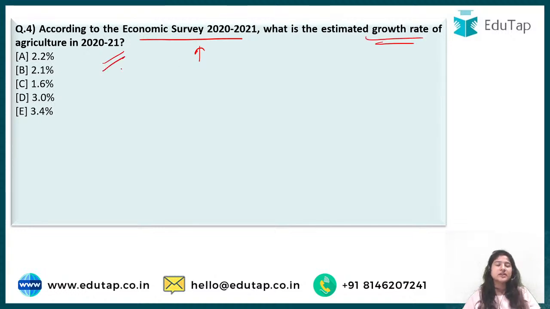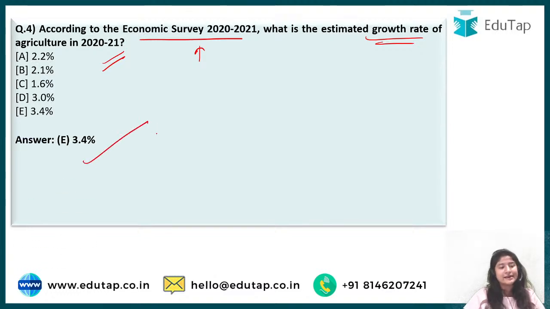See, every survey would have its own framework for the estimation, and estimation is just a guess depending on whatever criteria that particular survey follows. Here it is talking about the economic survey, and Supriya comes up first to say that the answer of 4 is E. Then comes Nilesh, who says E, and Swati also says E. So these are the top 3 comments, and yes, 3.4 is the correct answer for this.